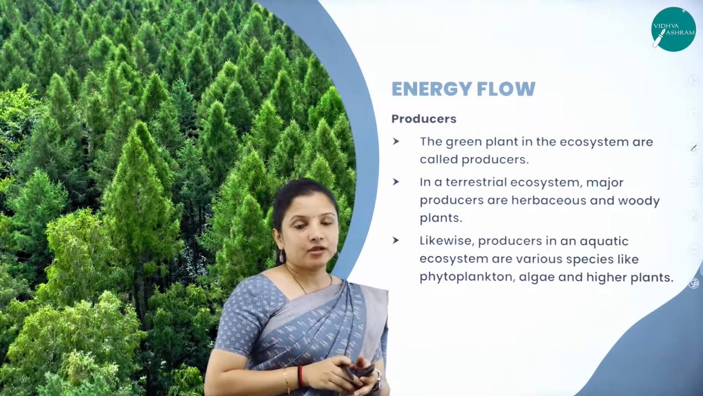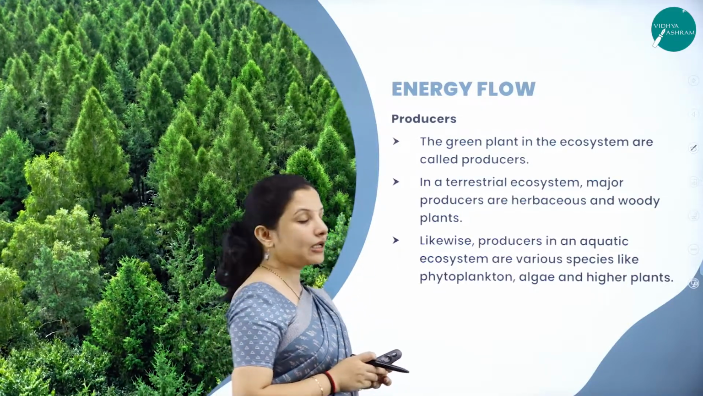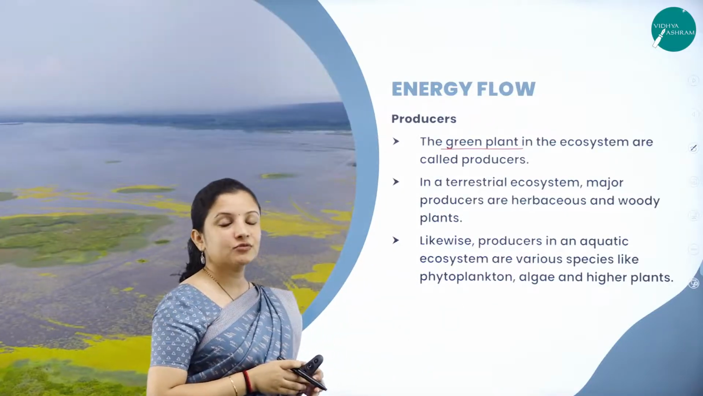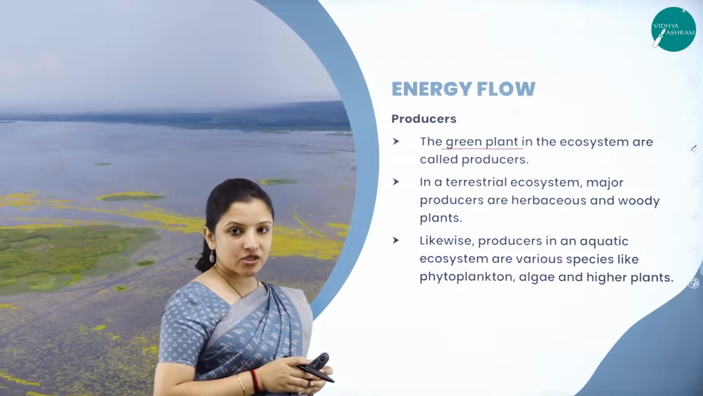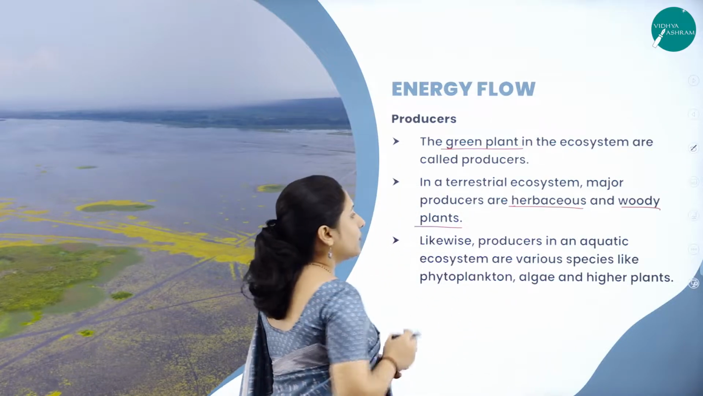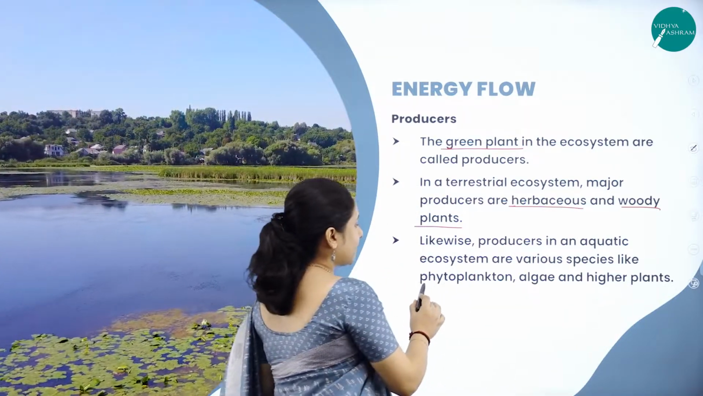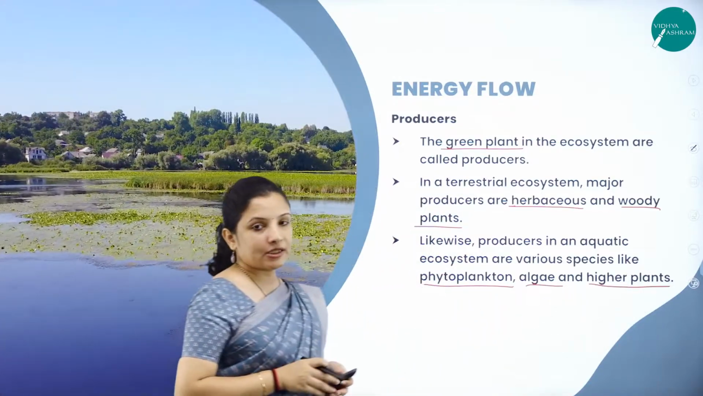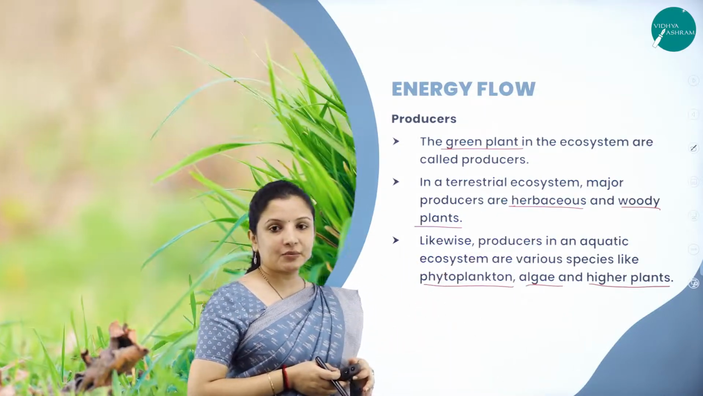So let's study about the producers now. Producers are nothing but the green plants that are present in the ecosystem, which are nothing but the autotrophs. In a terrestrial ecosystem, the major producers are herbaceous and woody plants, whereas in an aquatic ecosystem, various species like phytoplanktons, algae and some of the higher plants that are present at the bottom of the pond are the major producers. We have studied this in the previous session, right?